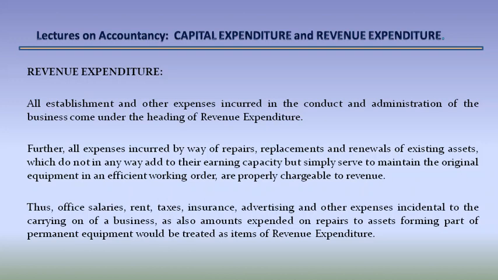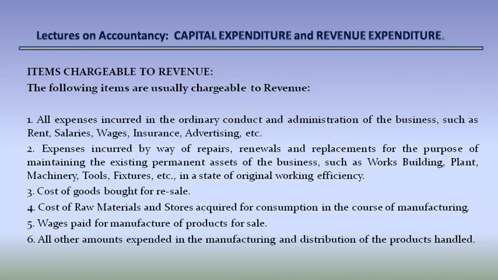Thus, office salaries, rent, taxes, insurance, advertising, and other expenses incidental to carrying on a business, as also amounts expended on repairs to assets forming part of permanent equipment, would be treated as items of revenue expenditure.